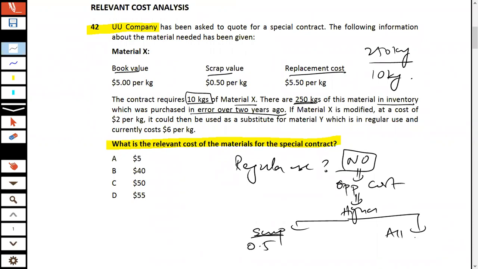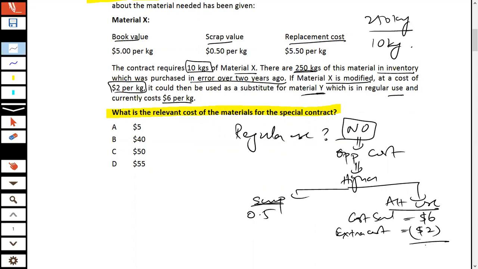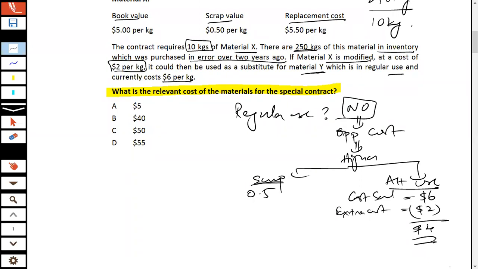And what is the alternate use? It says it could be used as a substitute for material Y. If X is modified at a cost of 2 per kg, it could then be used as a substitute for material Y, which is in regular use and currently costs 6 per kg. So the cost saved would be $6, the extra cost incurred would be $2, and resultingly $4 is the benefit that you can get from the alternate use.